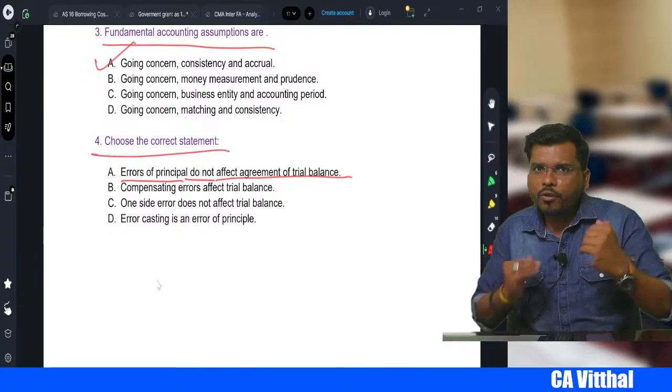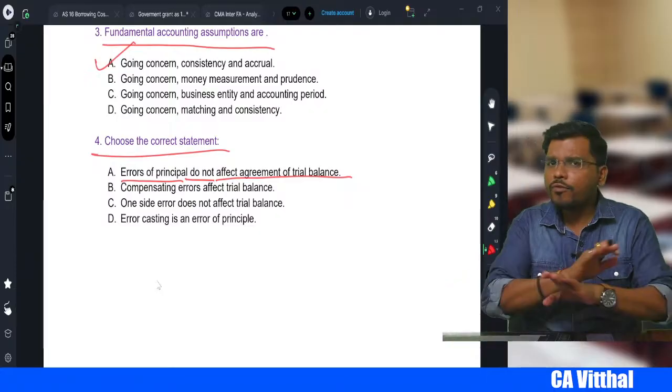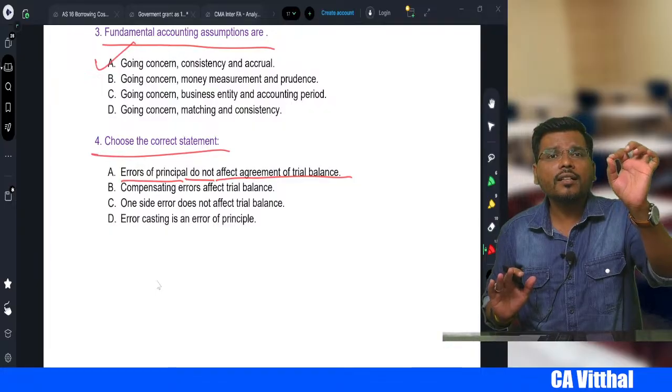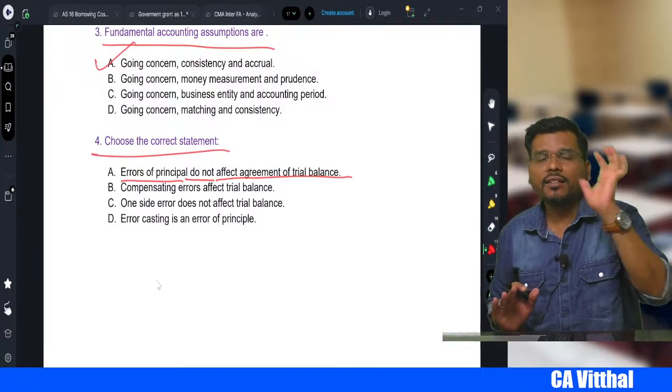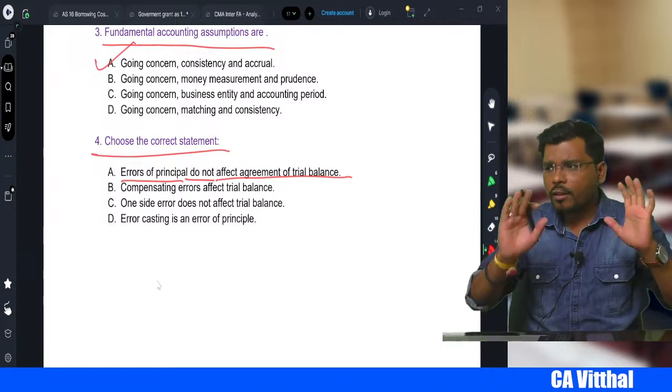Instead of Ram, you write Sham. Instead of Geeta, you write Sita. Doesn't matter. Your trial balance will not say who is Geeta, who is Sita. Your trial balance will say whether you wrote on the correct side, that means debit or credit. You write in any account, doesn't matter. Correct side, debit or credit, you recorded correctly or not.